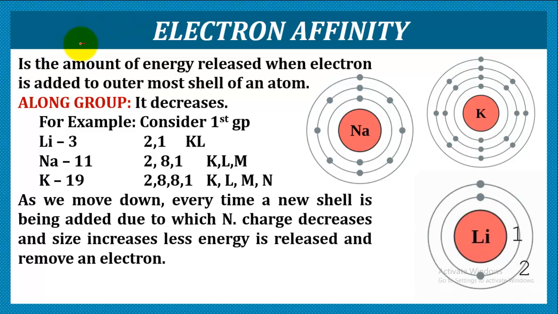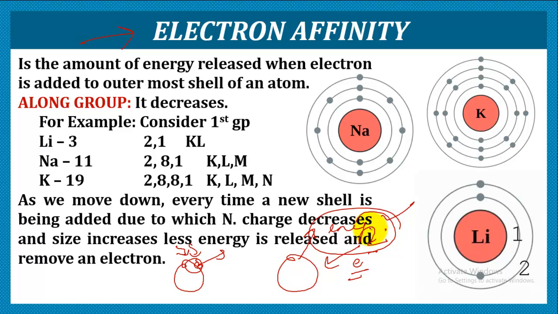The next property we have is electron affinity. Like the atom can lose an electron, in a similar manner, an atom can gain an electron also from outside. So when we remove an electron, we have to supply it with energy. That means the atom absorbs energy. But when we add an electron, it releases energy. And this energy which is released when an electron is added to the outermost shell of an atom, when it is in gaseous state, is called electron affinity.